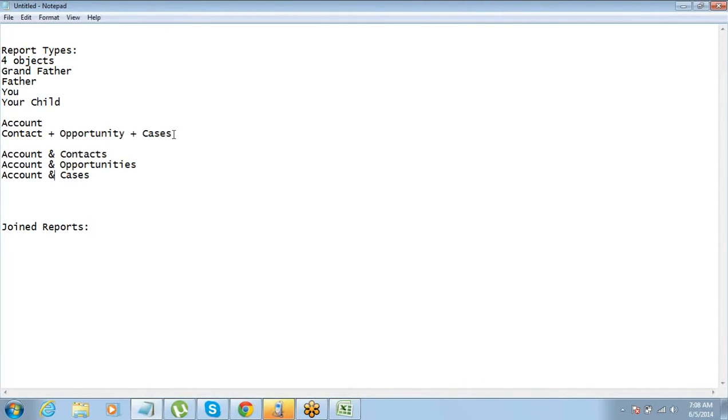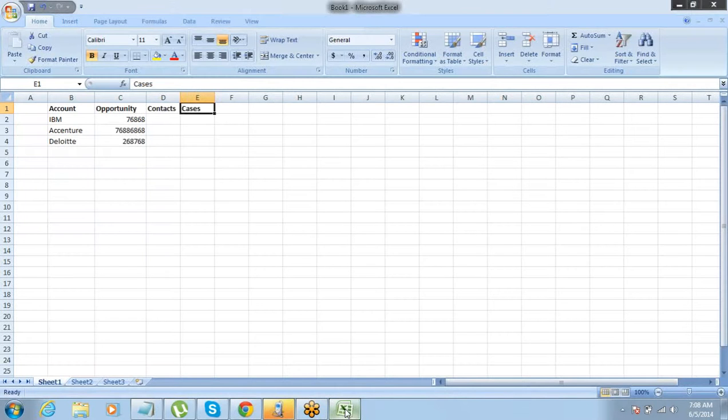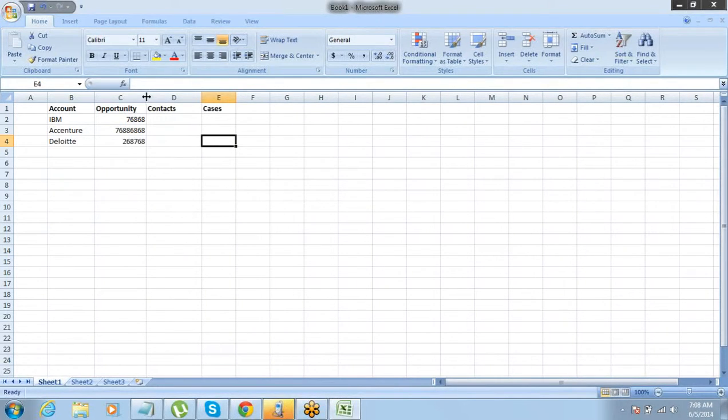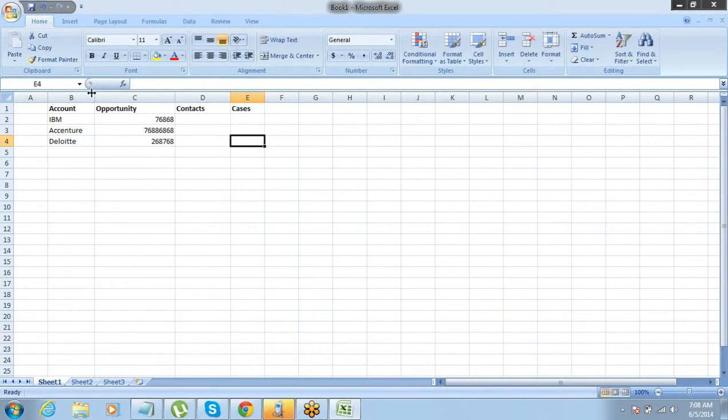Now what I need to do, if I need to create a report like this, where I want to create a report. Jeet, you have a doubt? Tell me. For anything we will create an account first. Will there be any object which is not a child of account? I mean, in this example, will there be any object which we cannot do reporting on because it's not a child of account?